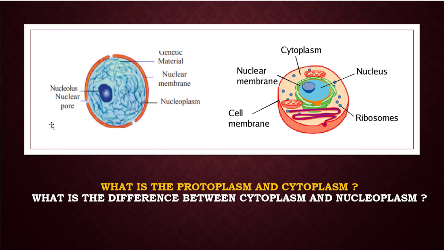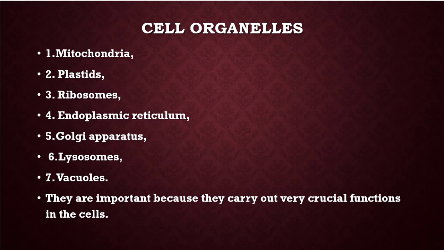Okay, children. Then I am moving on to another one, cell organelles. Cell organelles are the little organs which are present inside the cell, which float in the cytoplasm, the jelly-like fluid.